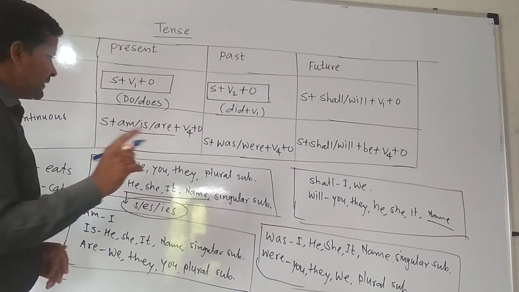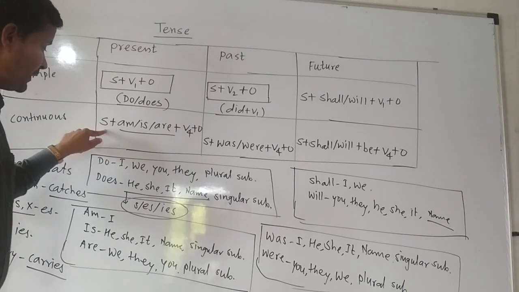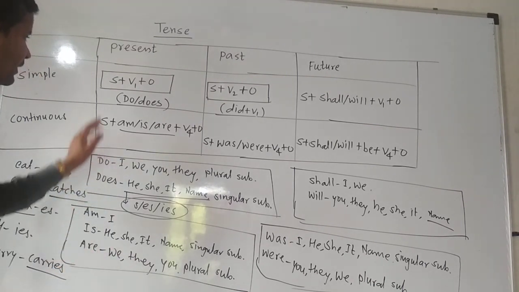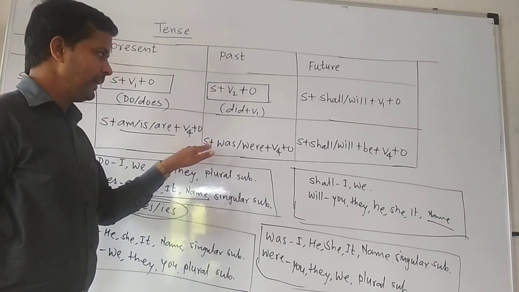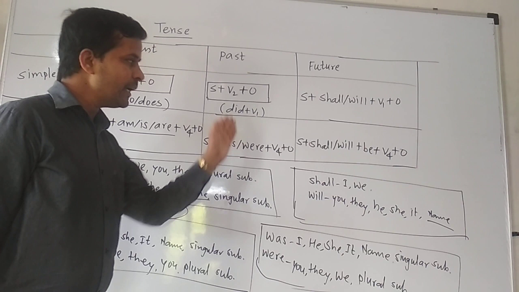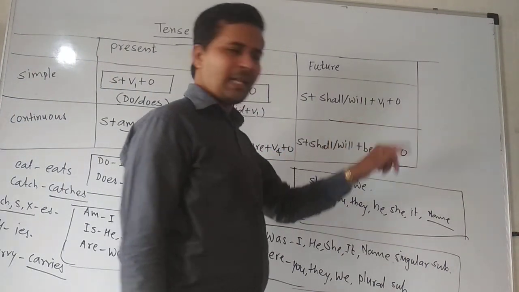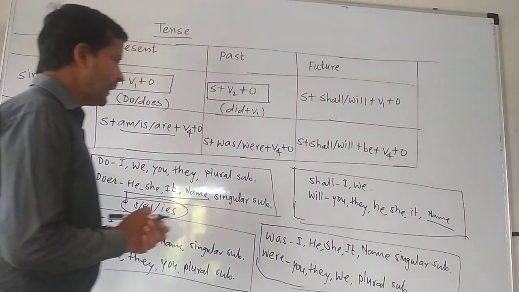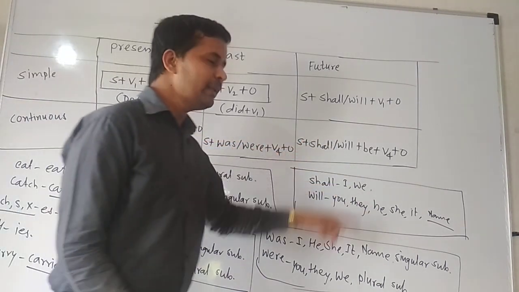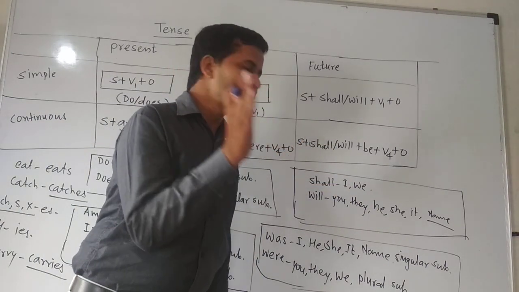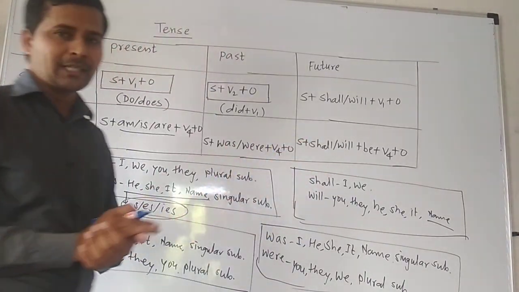So once again we will discuss this. First of all, with they we have to use are: they are playing cricket. Next, with they we have to use were: they were playing cricket. Then come to the next: they will be playing cricket. And for converting to negative also, we just have to use not after those words. Here shall be or will be is there, so in the middle of that, shall not be, will not be. In that way that sentence is converted.